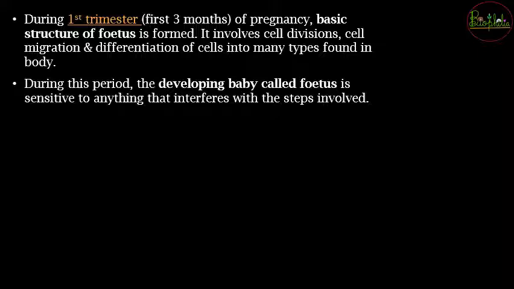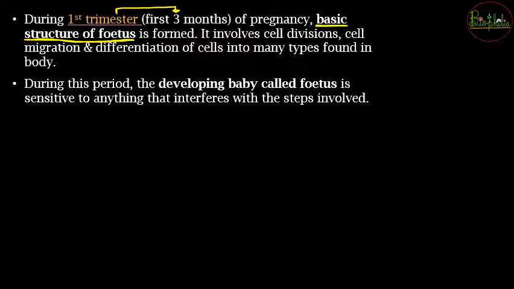Now here let's discuss in detail the various types of landmarks that actually occur during the gestation period. So in general, let's understand it. So in the first trimester, that is about the first 3 months of the pregnancy, what is going to be the landmark? It is going to be the formation of the basic structure of the fetus. So the basic structure, that is, formation of small hands and limbs and all such things, formation of the head, all that basic structure formation will be complete by the end of the 3 months.